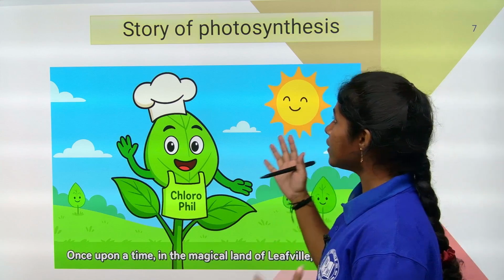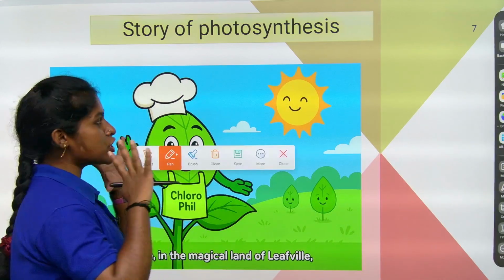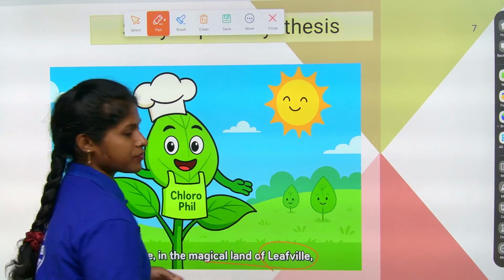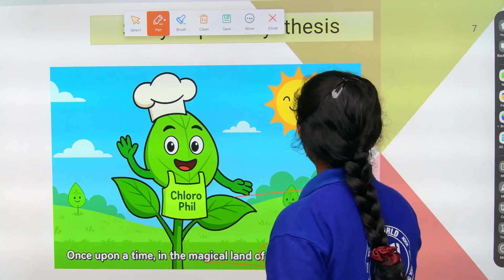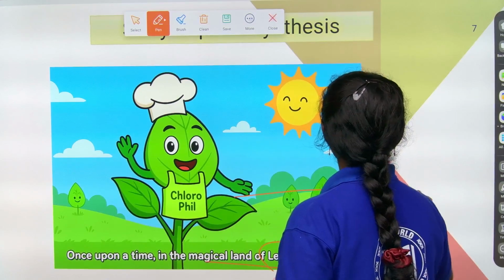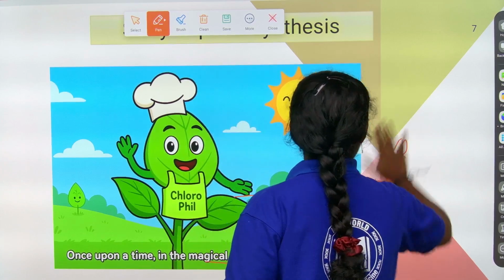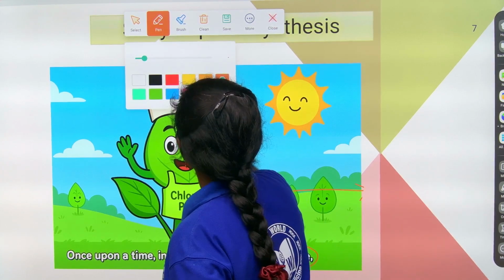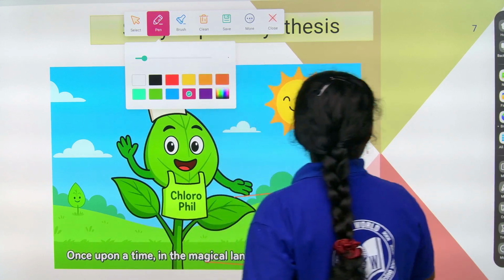So here is the story of photosynthesis. Once upon a time, there was a magical land called leaf village. In that leaf village, we call them plant. Is it visible, children? I have a very great story, children, and you all like it so much.